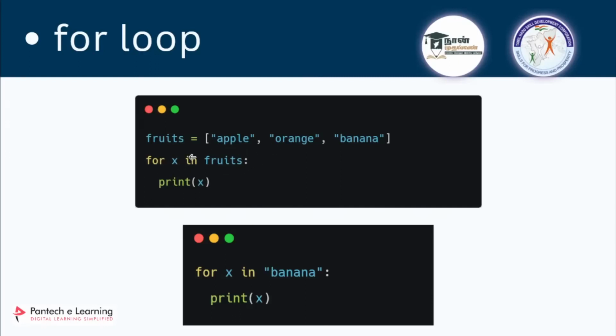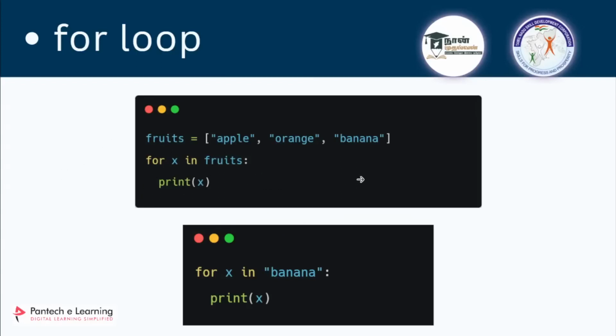So x will take orange now, and it will print that. Again it checks whether orange is the last item. No, so it will take banana and print that. Once it has printed banana, it checks whether it is the last item of the sequence. If it is the last item, it is going to terminate. So if you run this loop, you will get apple, then orange, and then banana. Clear about how the for loop works?